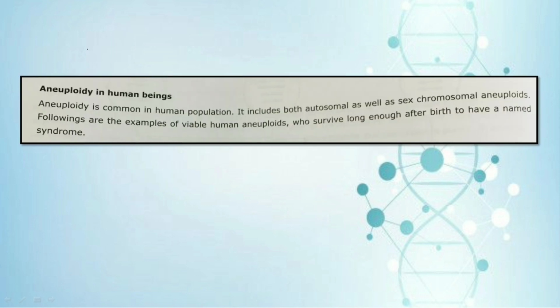Now let's quickly go through some text of the same. We have aneuploidy in human beings. It is most common in the human population. It includes both autosomal as well as sex chromosomal aneuploids, that is in both the autosomes and also in the sex chromosomes the aneuploidy is very common.